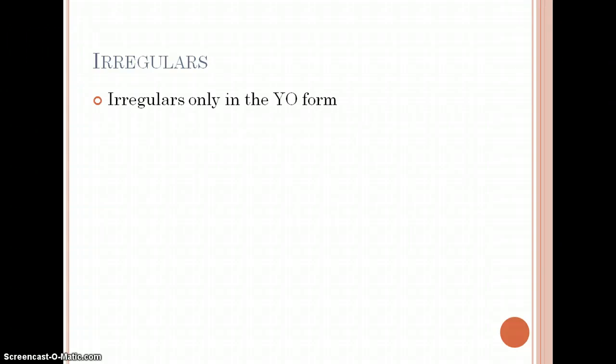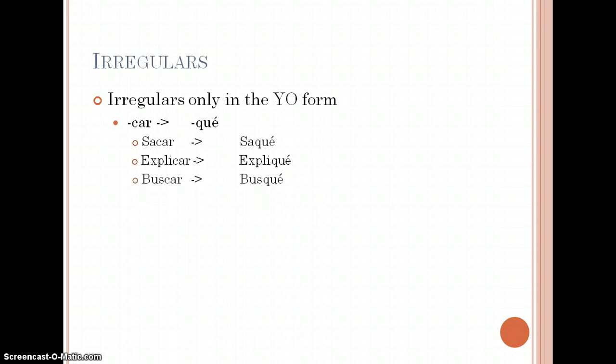We're going to start out by looking at those verbs that are irregulars only in the yo form. These are 3 different kinds of verbs. We have those verbs that end in car. We have, for example, with sacar, the yo form, yo saqué. And a couple of other examples, expliqué, busqué.